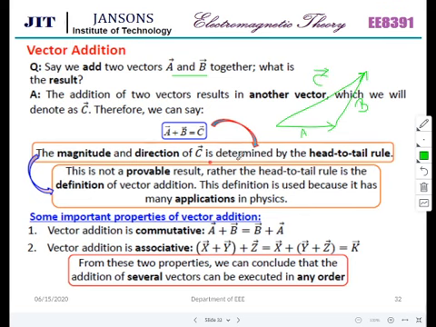The magnitude and direction of C is determined by the head to tail rule. This is not a provable result; rather, the head to tail rule is the definition of vector addition. There are many applications in physics for that. Some of the properties of vector addition: A plus B is equal to B plus A. Vector addition is associative also: X plus Y plus Z is the same however grouped. So you can add in any fashion, even in a jumbled way.